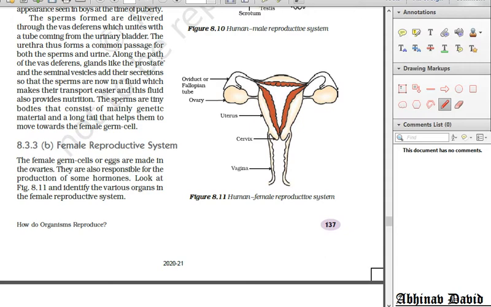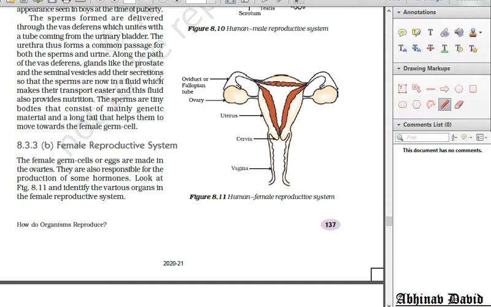One egg is released at a time, once in a month, by one of the ovaries, and they produce eggs alternately. The second part is the oviduct, or fallopian tube, where fertilization takes place, and it also catches the egg and transports the developing embryo into the uterus. Then uterus is called the womb, which is a muscular organ. It is inverted pear shaped.